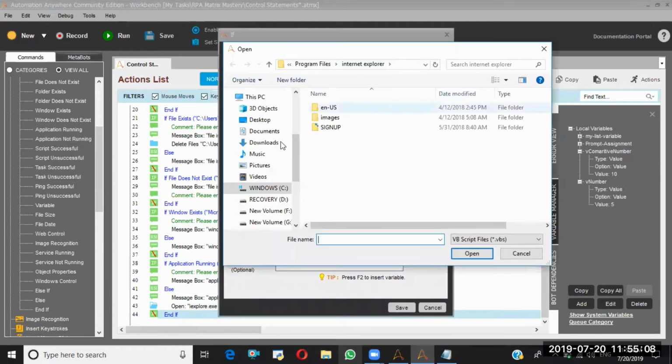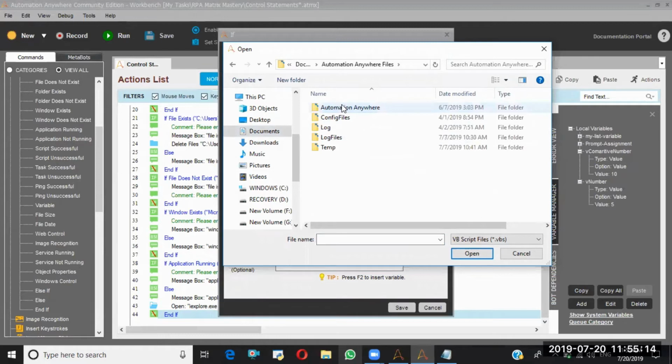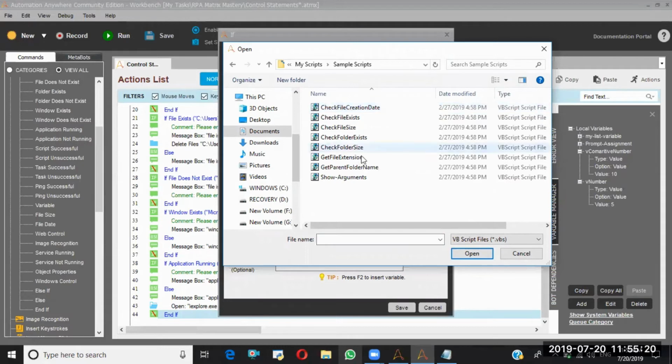Which script am I going to check? Automation Anywhere files, Automation Anywhere, My Scripts, and the sample scripts. I have some scripts. I'm saving this.